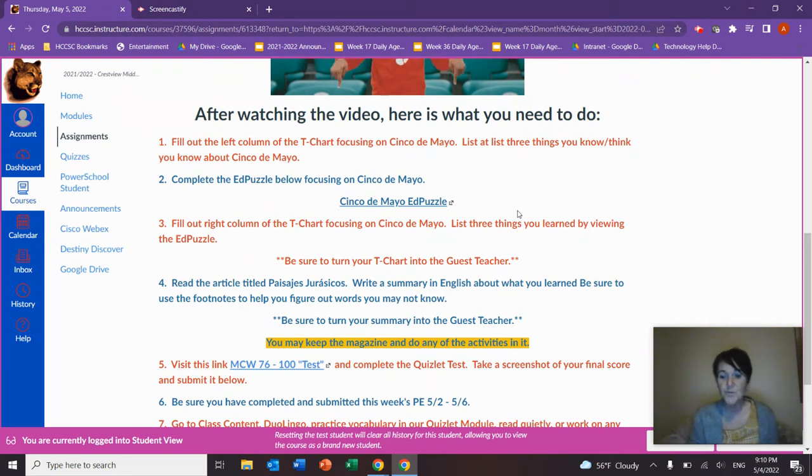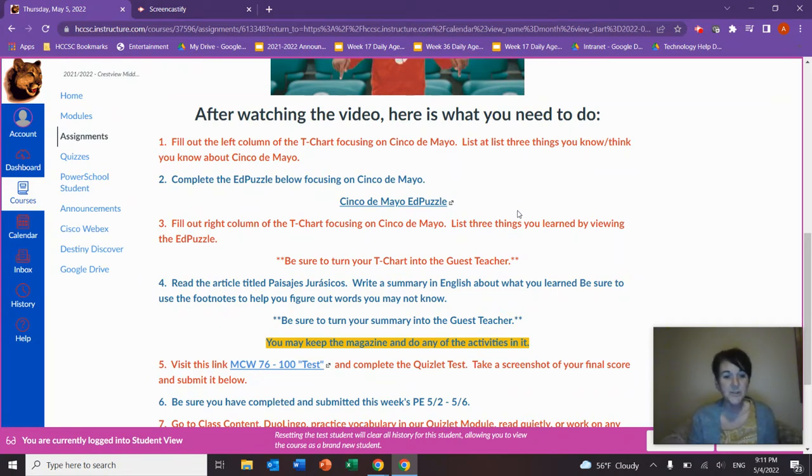So you've done the left side of the T-chart, you've done the Ed puzzle. Now you need to do the right column of the T-chart focusing on Cinco de Mayo. And for this, you're going to list 3 things that you learned by viewing the Ed puzzle. Make sure when you have finished the T-chart that you go ahead and turn that into the guest teacher. If you prefer to hold on to it until tomorrow when I am back, then you can do that as well. So we've done the T-chart, the Ed puzzle. Those are good to go.